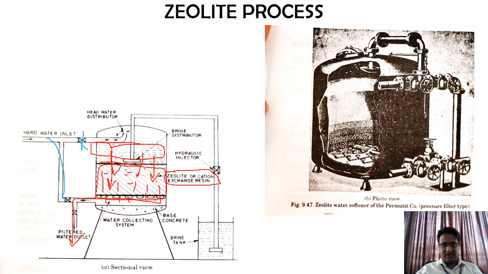They will open this one, the water will come from the bottom, and this will be closed. From here, under the drainage system, they will first wash this and collect the outlet. Once it is washed, they are again going to stop the entire inlet, and then through this they are going to switch it on.